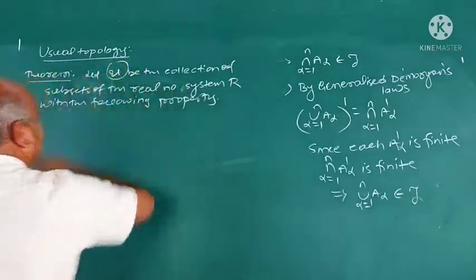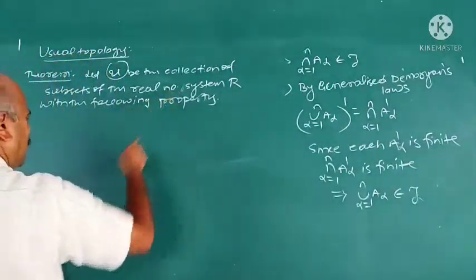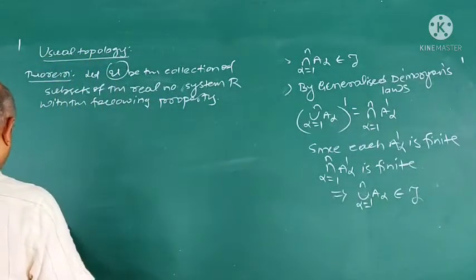So it is denoted by this notation now. U is a collection of subsets of the real number system with the following properties.